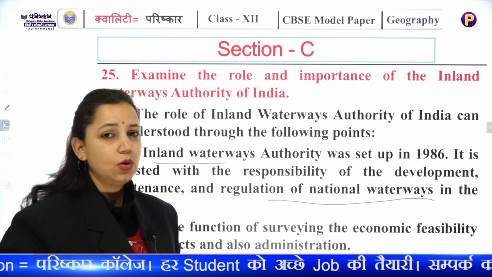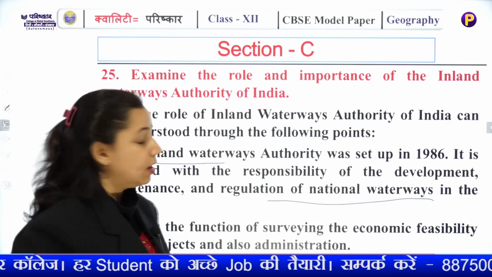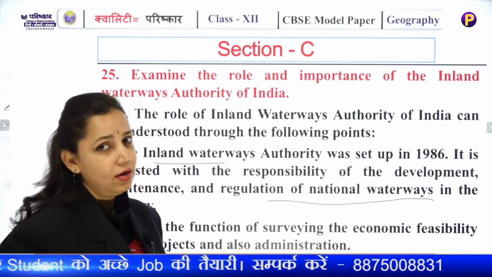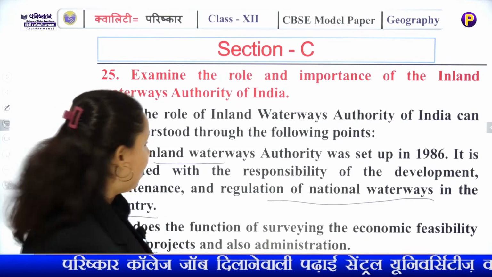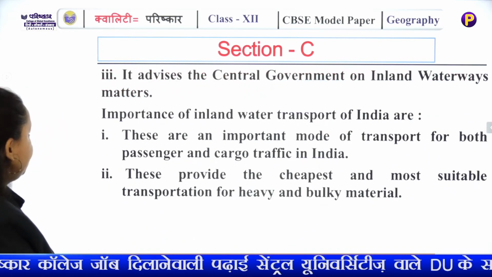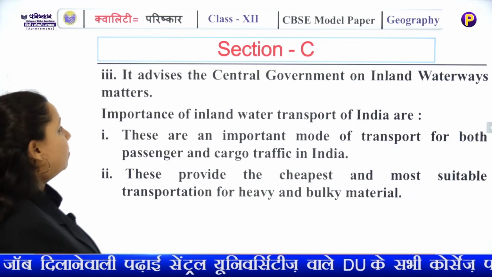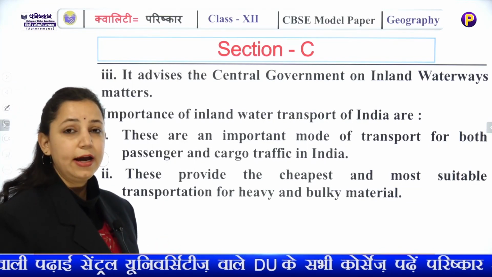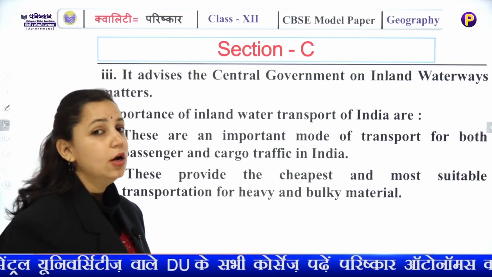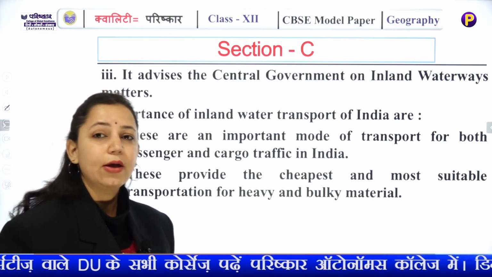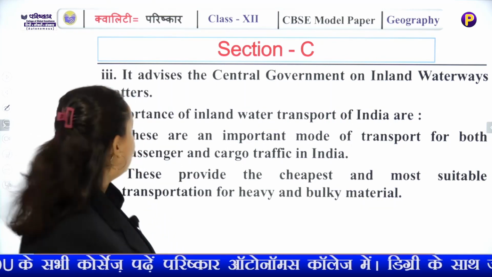There are three national waterways in India: Ganga, Brahmaputra, next is Kerala, and then you have Krishna, Godavari. It acts as the advisory board to the central government on the regulation of the national waterways.